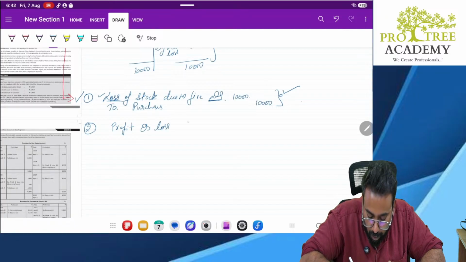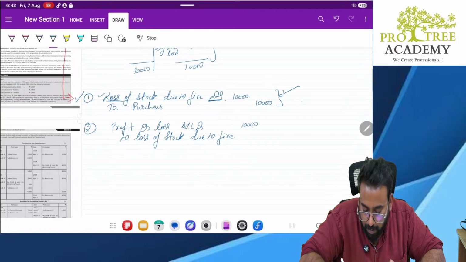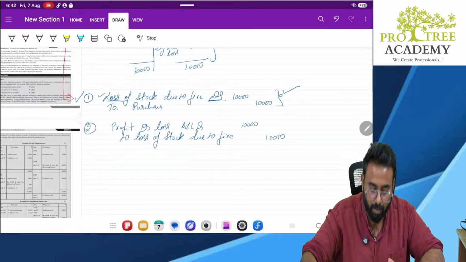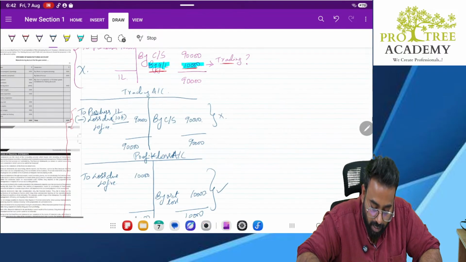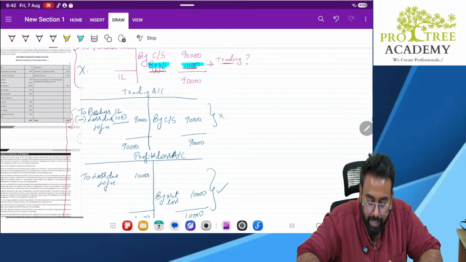Profit and loss account debit to loss of stock due to fire, 10,000. That's it. This is how you record your loss in case of no insurance.